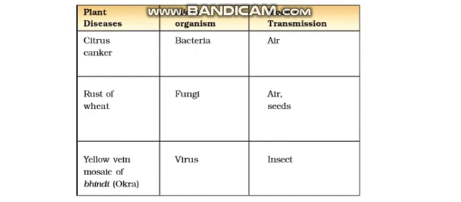Next, yellow vein mosaic of okra. This is the name of the disease. This disease is caused by a microorganism called a virus, and this disease is transmitted by insects.